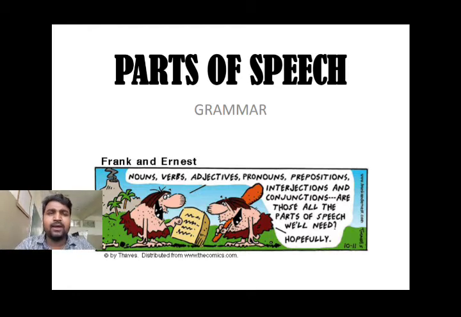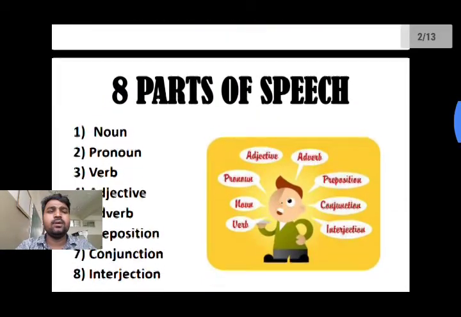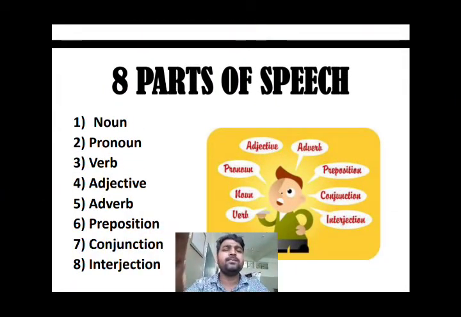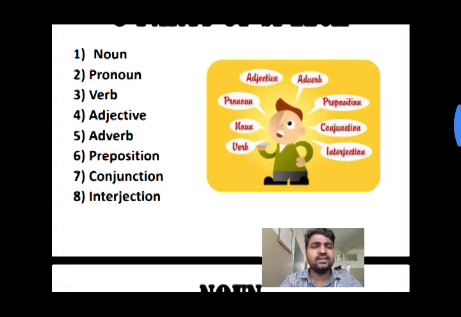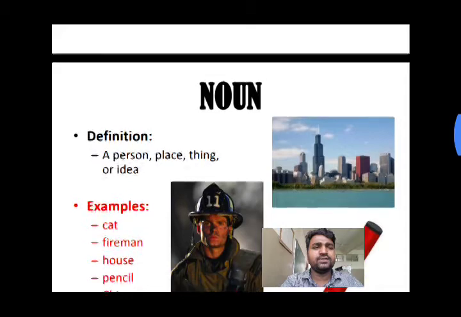Okay, I hope everybody knows the parts of speech. Still, let's learn parts of speech once again. As you all know, we have 8 kinds of parts of speech. First one is noun, pronoun, verb, adjective, adverb, preposition, conjunction, and interjection. Okay, that's fine. Then now let's see briefly what is noun.